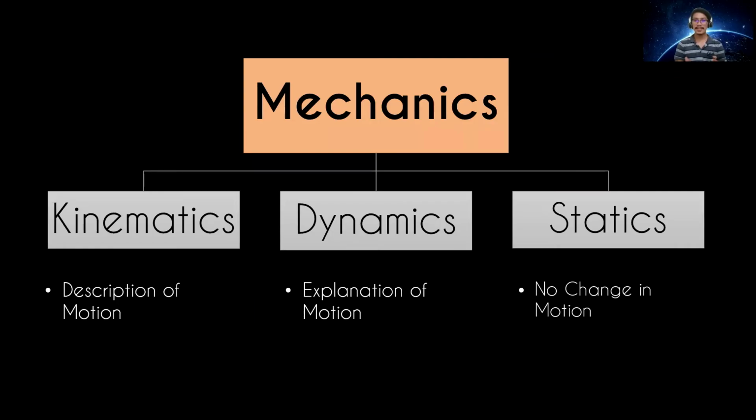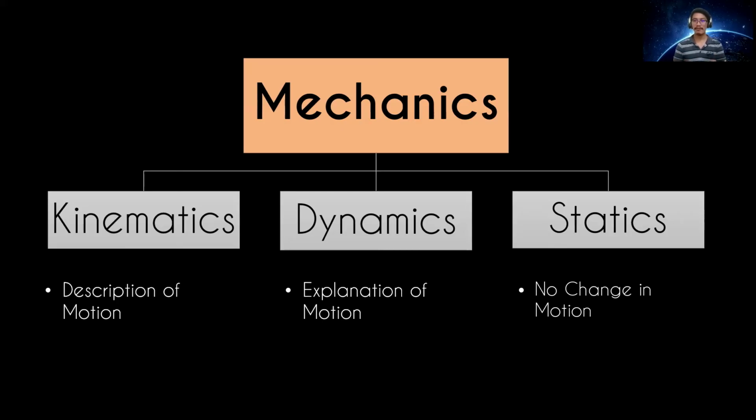However, there is no explanation. Okay? In kinematics, there is no explanation. You just describe. But in terms of explanation, why is the bus faster than the bicycle? When we try to explain the causes of motion, that is now dynamics. Okay? So that's the difference between kinematics and dynamics.